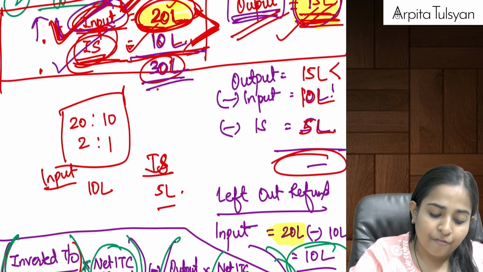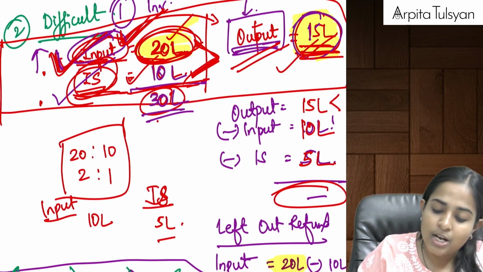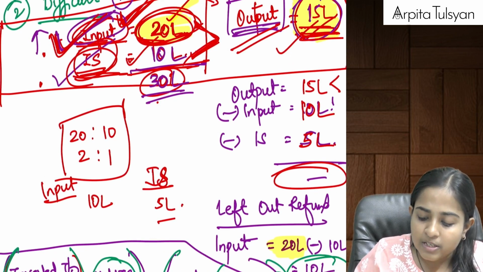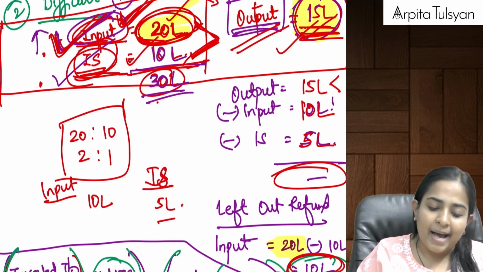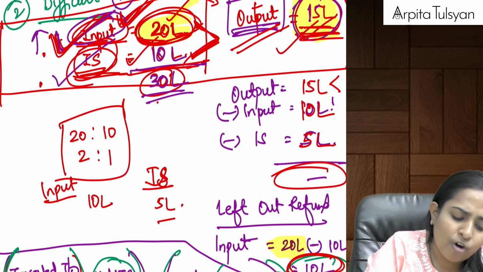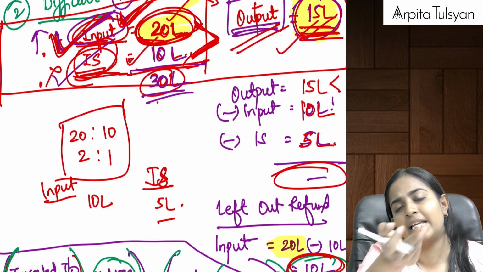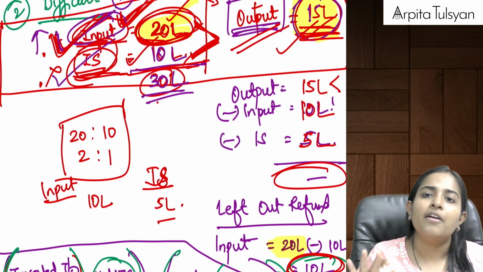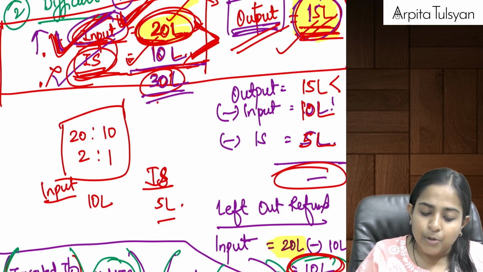Now, can we say from this input I utilize 10 lakhs. Left out amount is how much? Left out amount is balance 10 lakhs, for which I can claim the refund under rule number 89(5). Ma'am, what about input services? That refund is anyway not eligible under rule number 89(5). Are you clear with this, everyone?